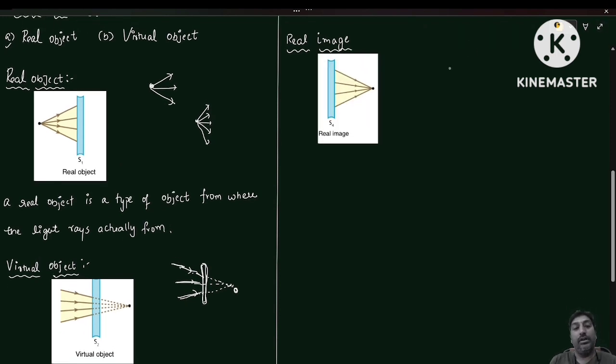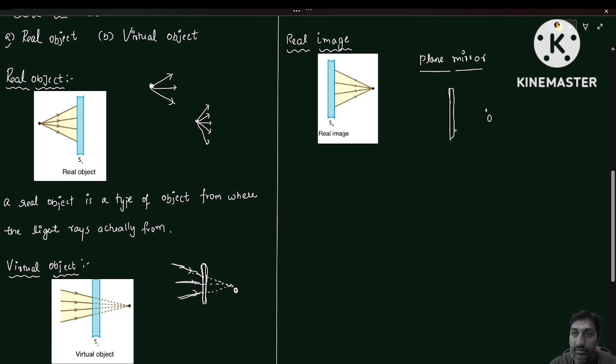Now for real image, I'm taking two cases: what is happening in the case of a plane mirror, and in the case of an optical instrument. If I'm taking the case of a plane mirror, suppose here it is a plane mirror, and here it is an object.